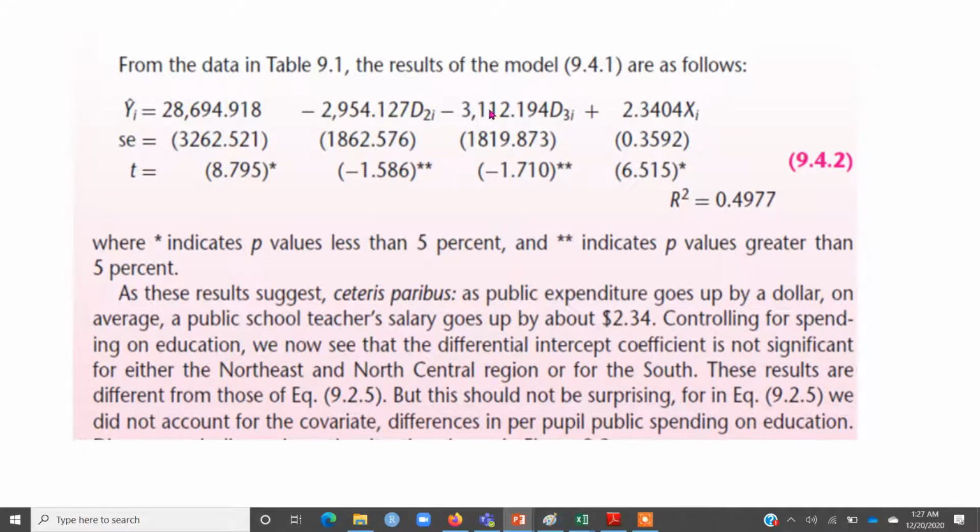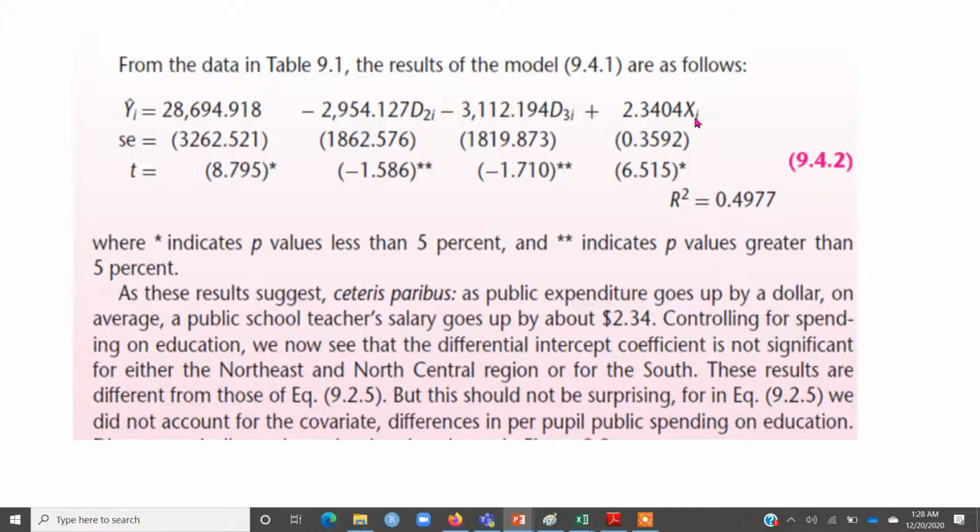One important thing is, if you compare these results with the regression that we just ran, where we only used the region dummies, you can see that the intercept and the differential intercept coefficients are different. From this regression, the expected salary in the west region is 28694, whereas the expected difference from northeast or central from the west is 2954. So why are these results different? Because now we have included additional independent variables in the model.